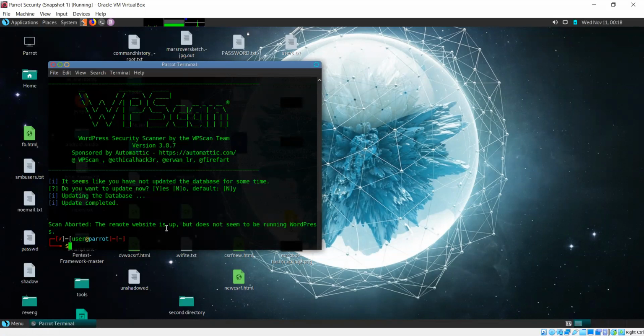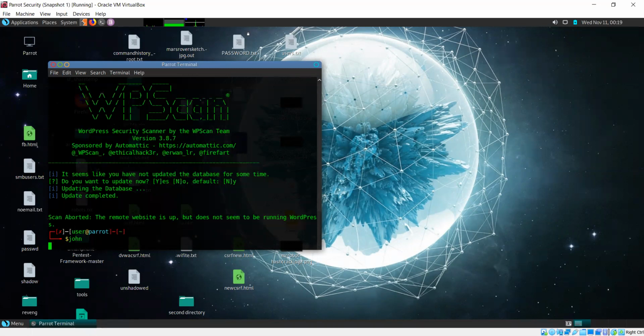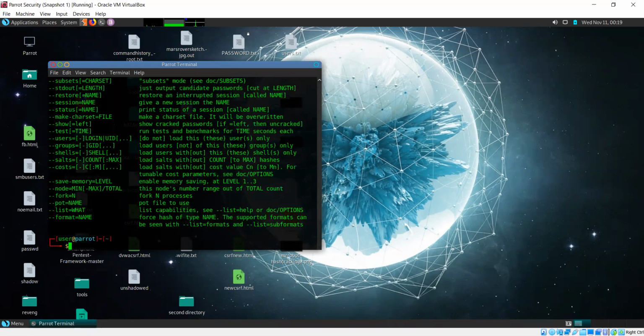Now, are you familiar with any password cracking tools, or have you used any such tools? I have seen John the Ripper, and forgot other tools, but I saw Burp Suite brute force attack. Yes, Burp also works. John the Ripper is the one I know. So you can simply use John, and it gives you a lot of different options. You can crack different kinds of password hashes with it.